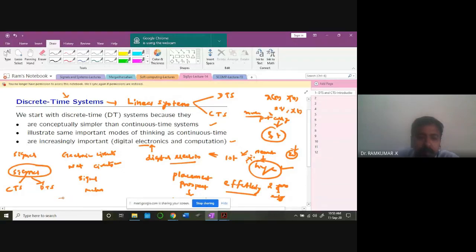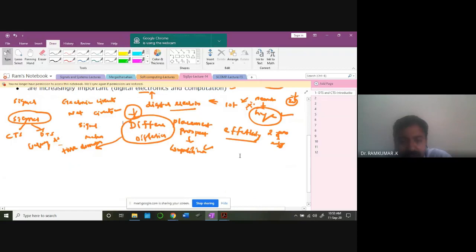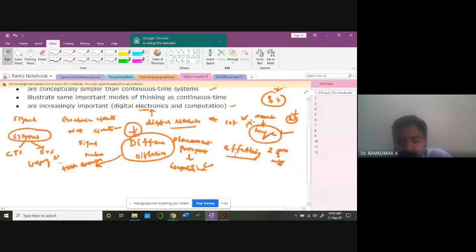But these systems can be represented in only two forms. One is a difference equation, another one is a differential equation. Only these two forms you can have. These are linear systems, but they are in the time domain. We can always move to the frequency domain. In the frequency domain, we have Fourier transformation, Z transformation, Laplace transformation. But right now our focus is on the second unit, mostly on differential equations and difference equations, and then the convolution theorem. We'll learn all those one by one, but let's spend some time on the basics and understand them clearly. So with that, I'll stop today's lecture.